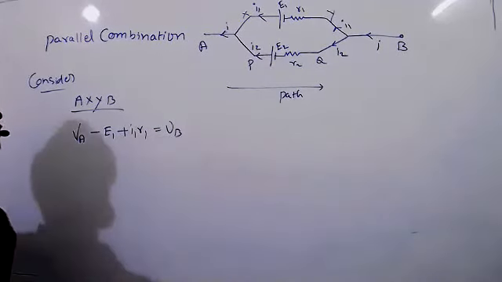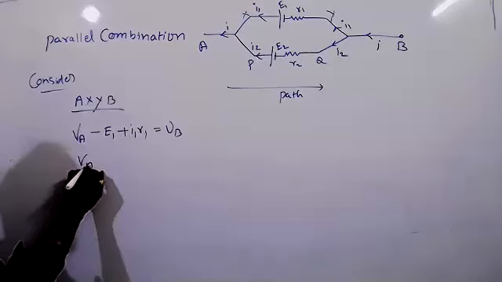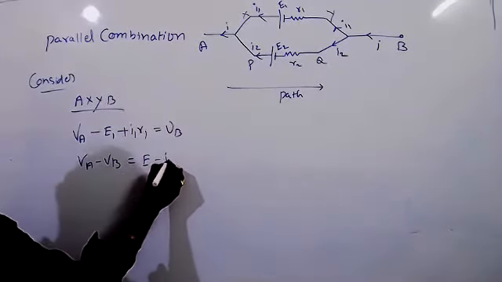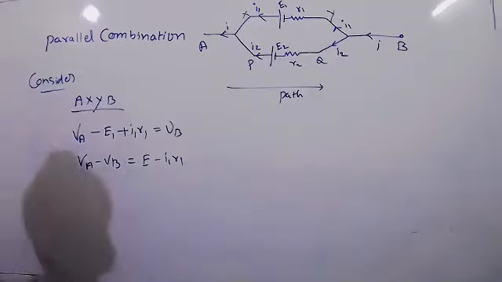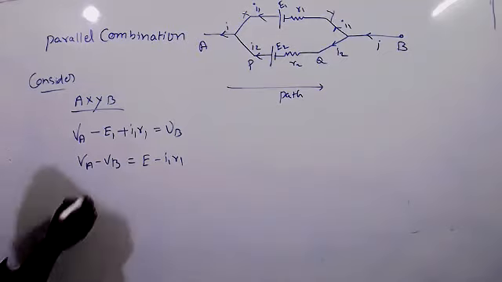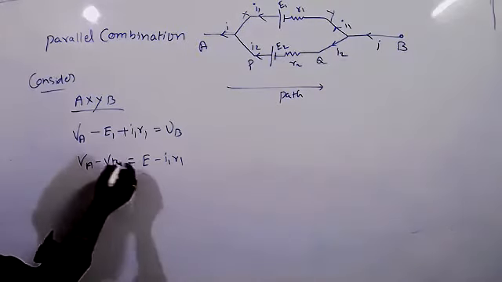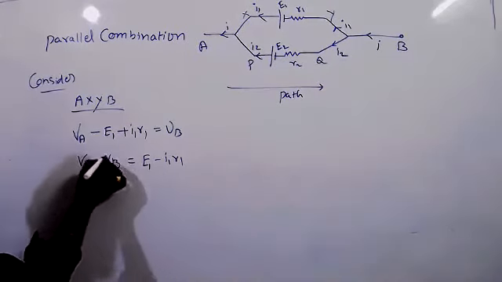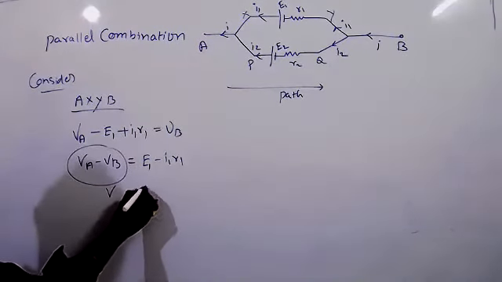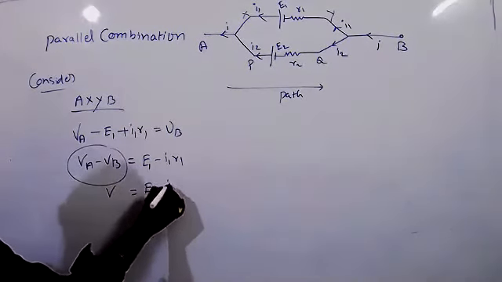And VA minus VB equals E1 minus I1 R1. So we can write V equal to E1 minus I1 R1.